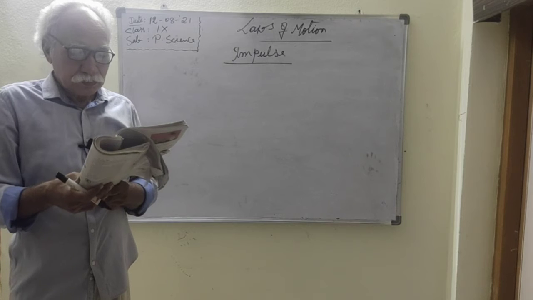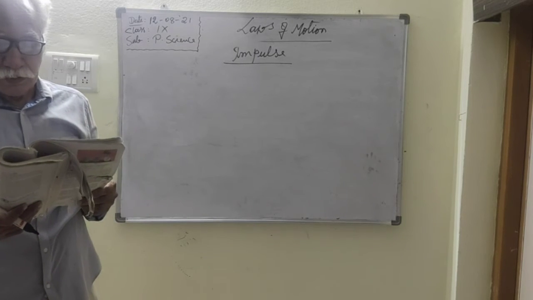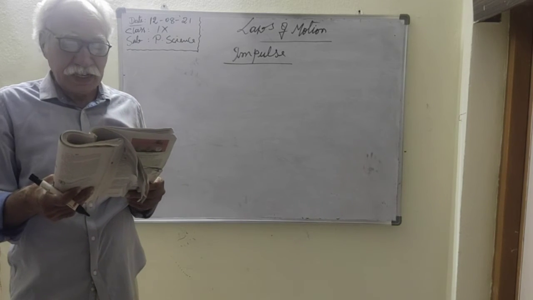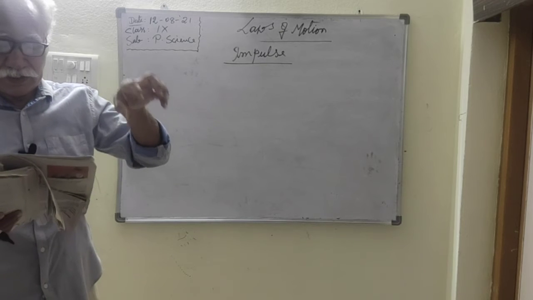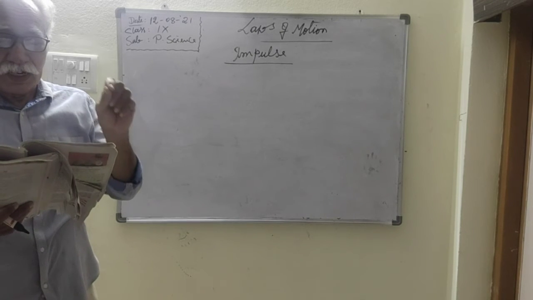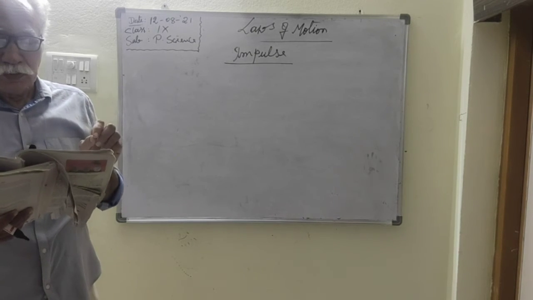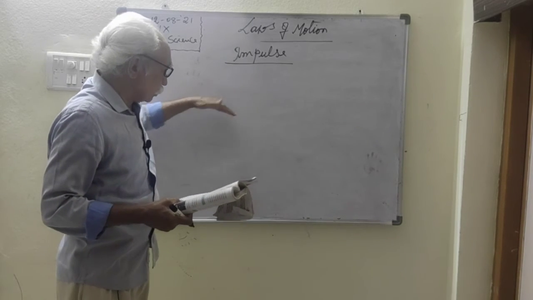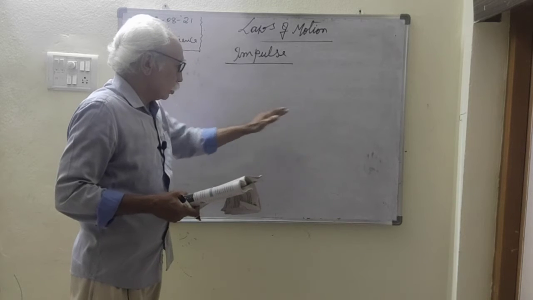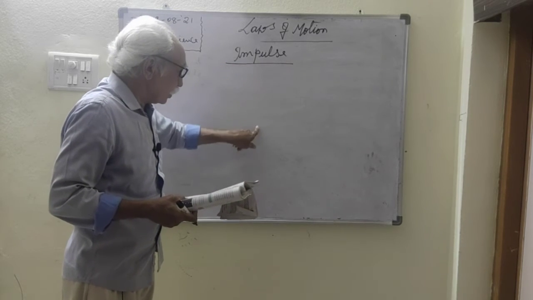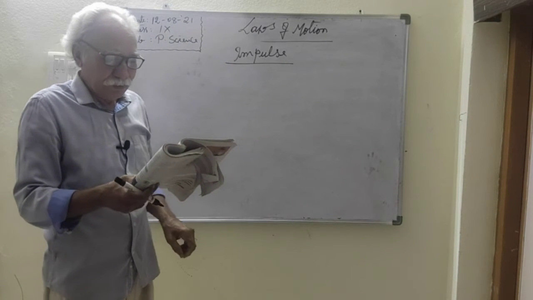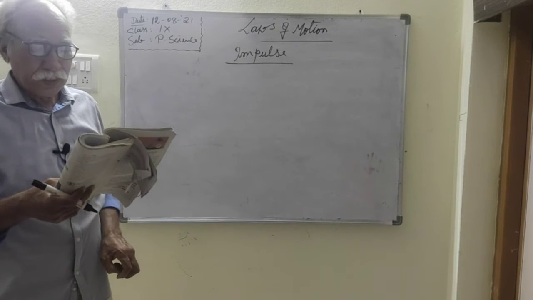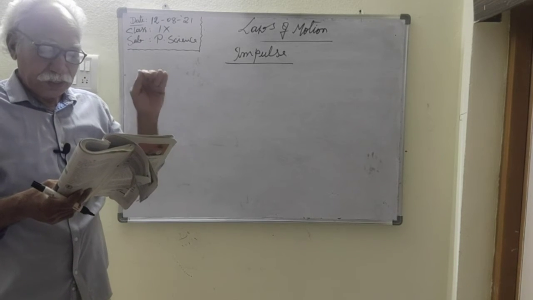The cushion landing surface provides a greater stopping distance. When you fall on it, the cushion bends down, which gives more distance to travel, so the time is increased. The stopping distance is increased because it takes a longer time to stop.